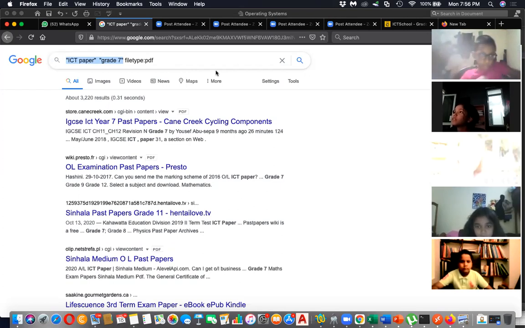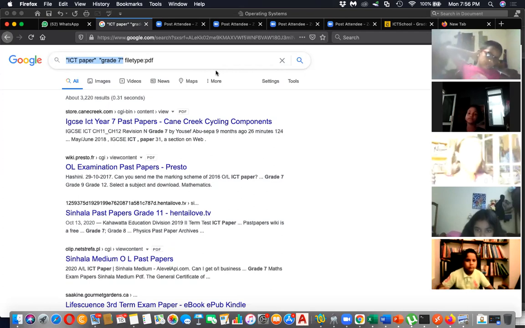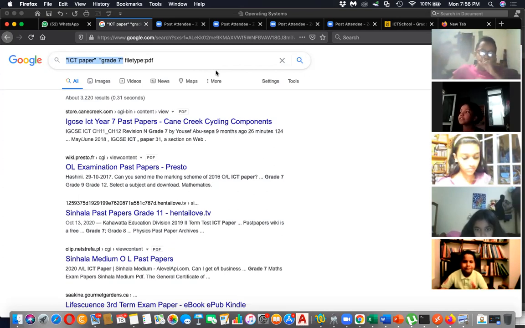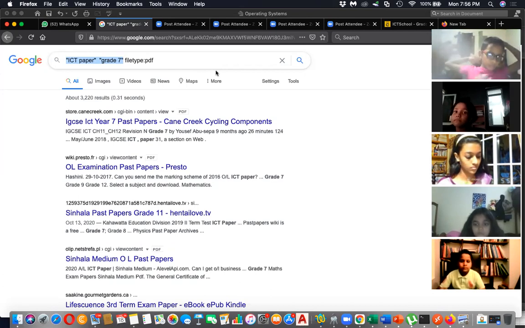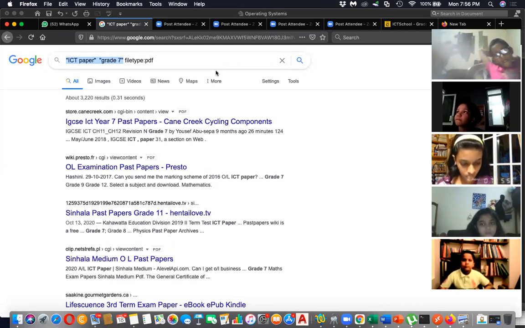I think now you can search in the internet this way, no? Yes, sir. Okay. Try to find useful files in the internet this way. Maybe you have science lessons. If you want to search Sinhala, still you can do, right?